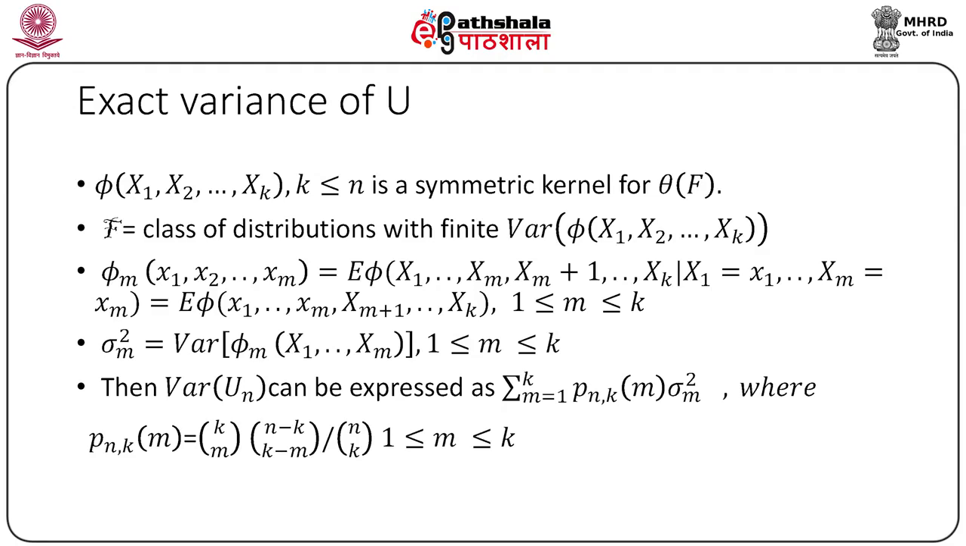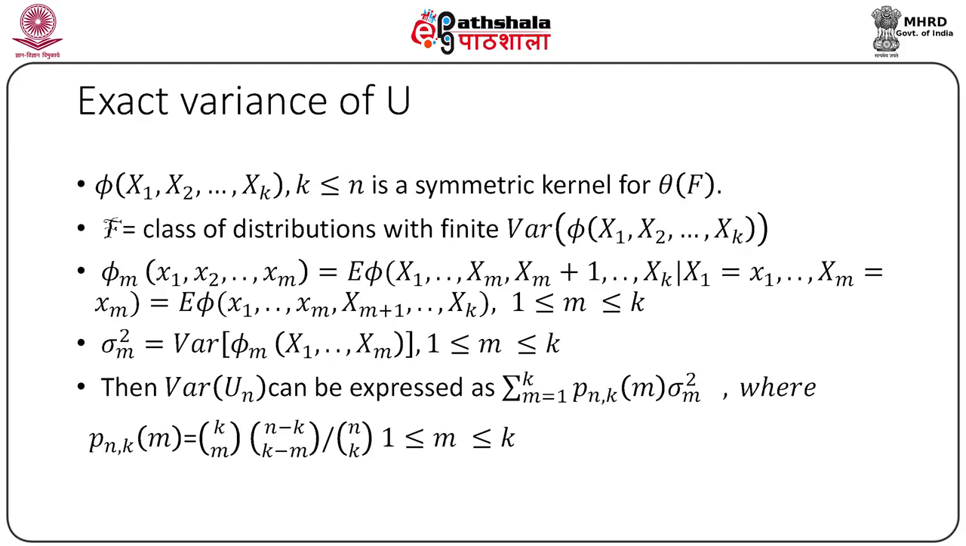Consider a symmetric kernel phi with degree k, and a family of distributions such that the variance of phi is finite. Define phi_m as the conditional expectation of phi given x1, x2, ..., xm. Then this phi_m is a function of x1, x2, ..., xm, that is, the conditioning variables. Now denote the variance of phi_m by sigma squared m.